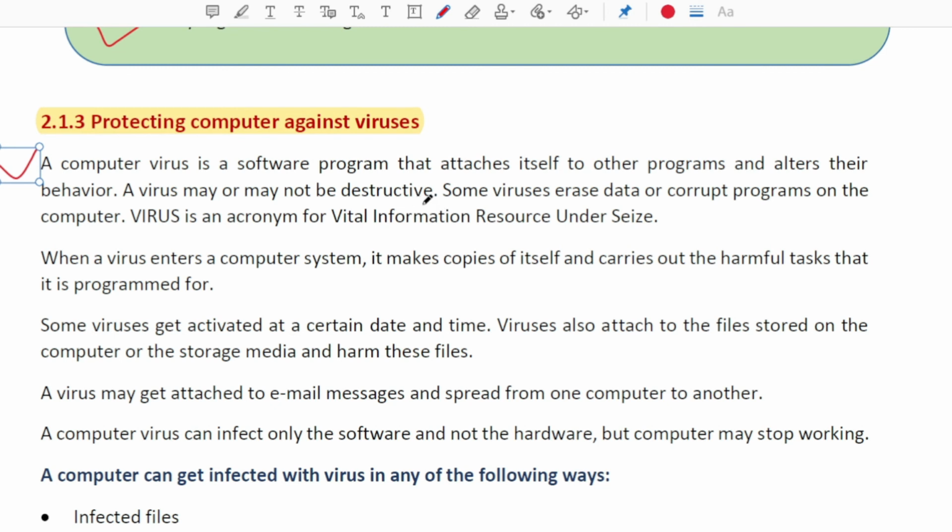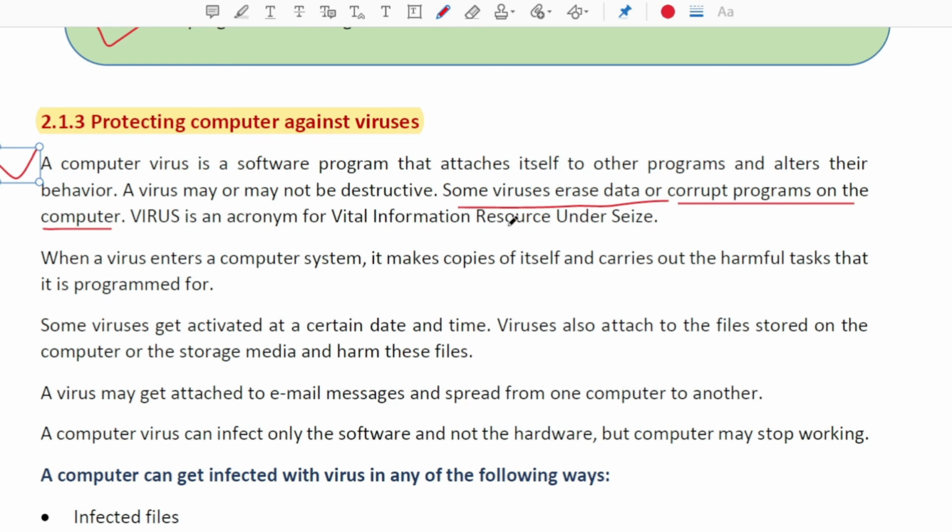Sometimes they attach to files and make our files of no use. Some viruses erase data, the whole data is erased, or corrupt programs. You might have heard of some of these viruses earlier, and sometimes their names come up in the media. When the system is corrupted, the programmers who made the virus ask for a lump sum of money, or a large amount of money, to restore the data of the computer.